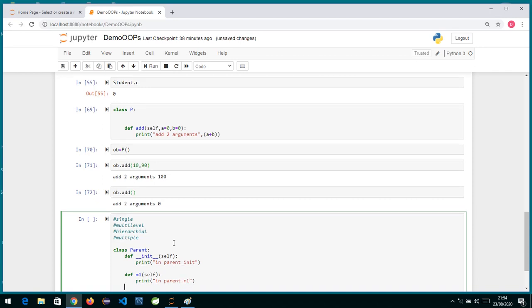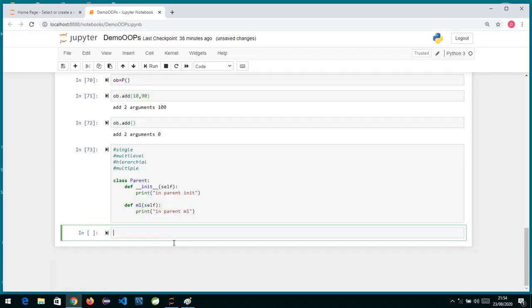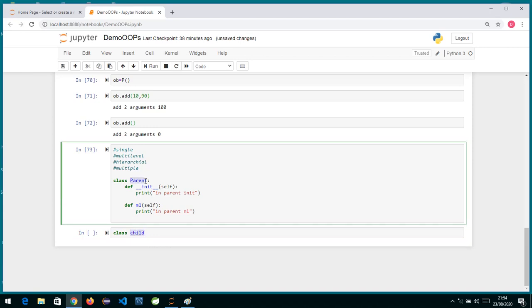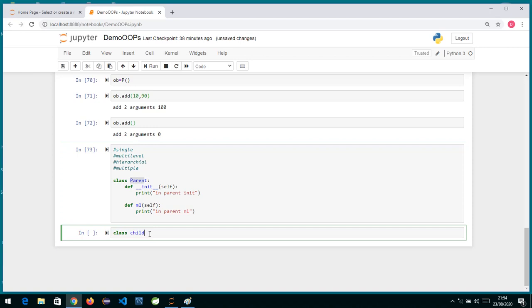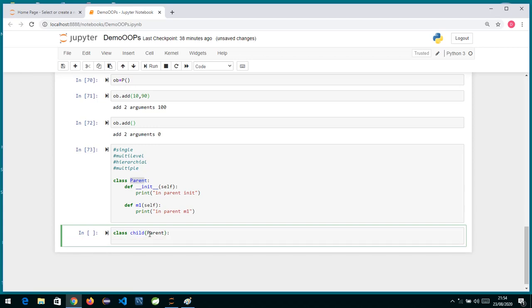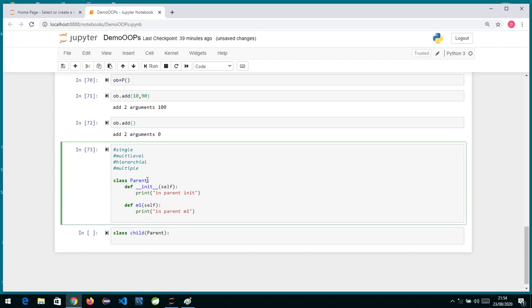Okay, so this is my parent class. Now if I want to create a child class, I will write class child. Now I want this child to inherit all the properties of this parent class named parent. So how we do it is we put round brackets, and here we write the parent word. So now we are telling Python that for this class called child, the parent class is the one named parent. Now instead of parent you can use any name over here.